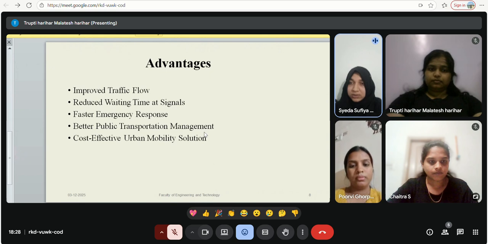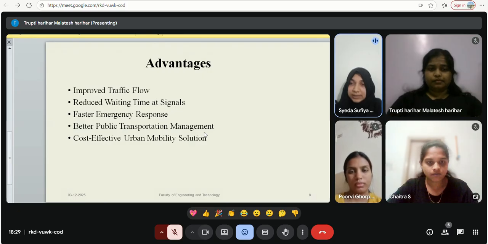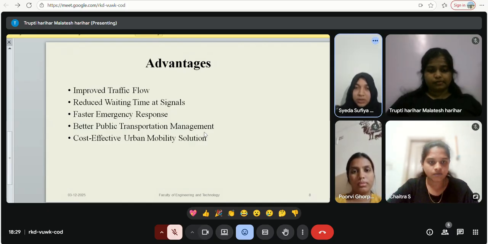Then faster emergency response. As I said, emergency vehicles can move faster due to priority routing. Better public transportation management means it helps the buses and metro feeder routes to operate on optimized schedules. Cost effective urban mobility solution. It requires less investment compared to building new roads as it uses the technology to utilize existing infrastructure efficiently. Next will be continued by Chaitra.